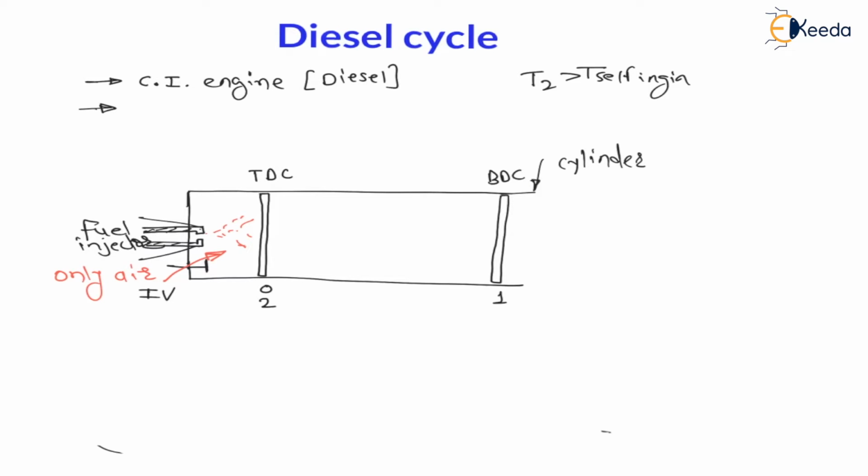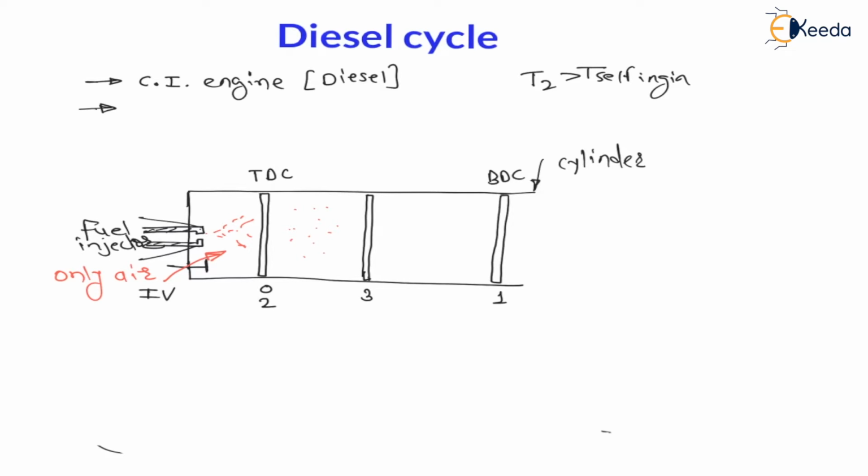Now my dear students, here I am injecting the fuel. Simultaneously this piston which is at top dead center is also moving towards bottom dead center, right? Now this fuel injection is continuous, and when your piston reaches location 3, we are injecting the fuel, right? Means up to 3 continuously fuel is injected, means continuously there will be a combustion.